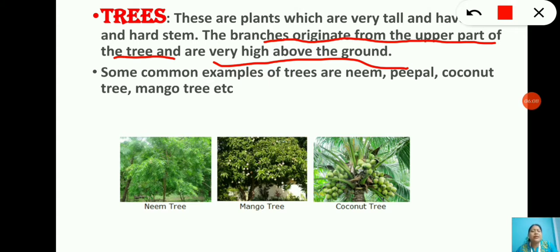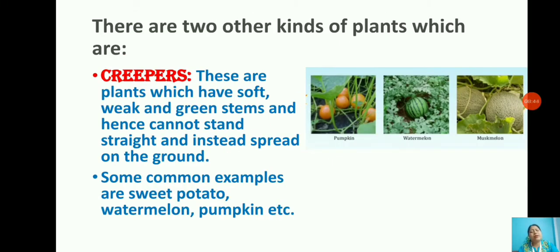Fine. So some examples of trees are neem, peepal, coconut tree, mango tree, etc. Here you can see these are the examples of trees: neem tree, mango tree, coconut tree. Okay students, there are some different kinds of plants also present. Those are creepers and climbers.